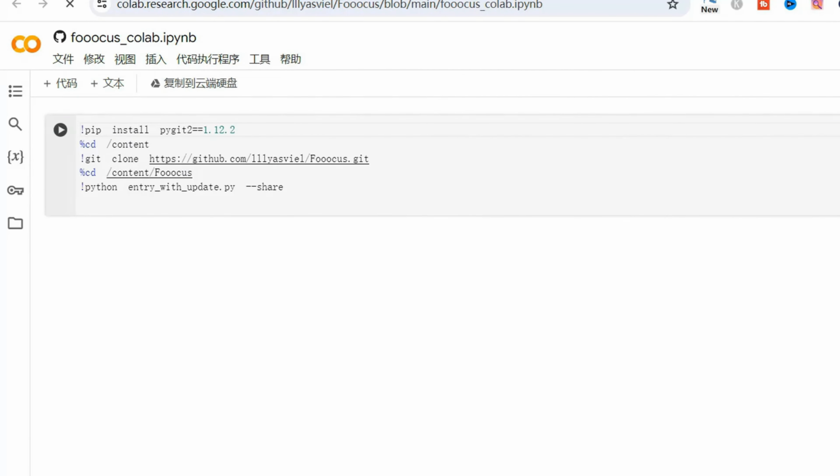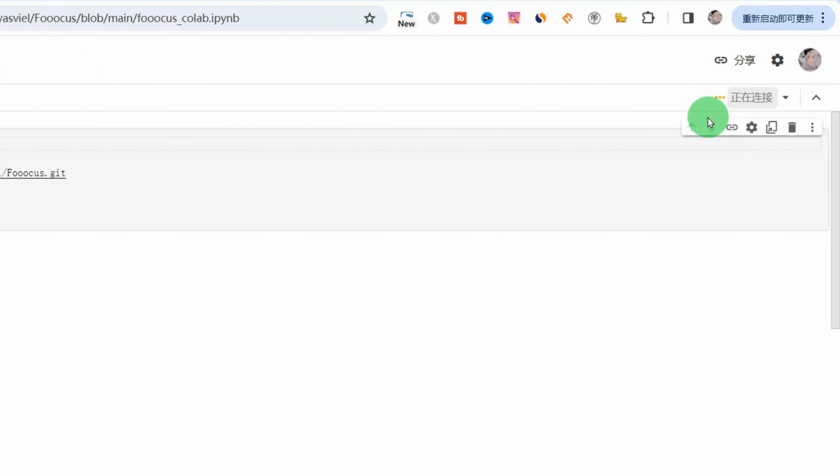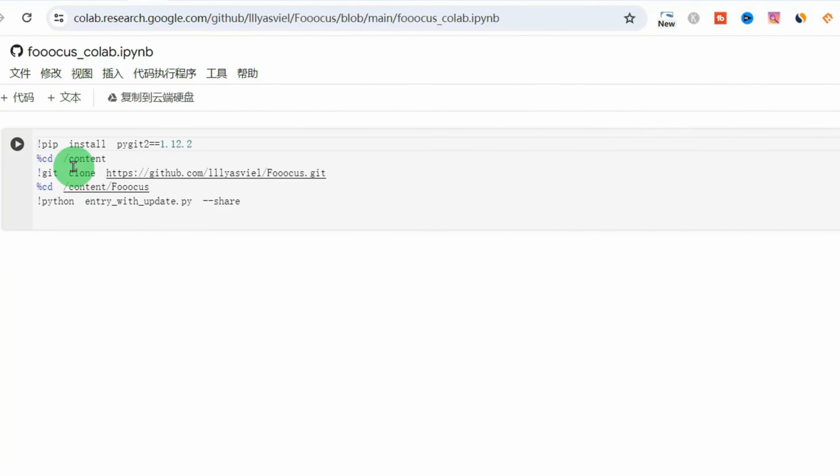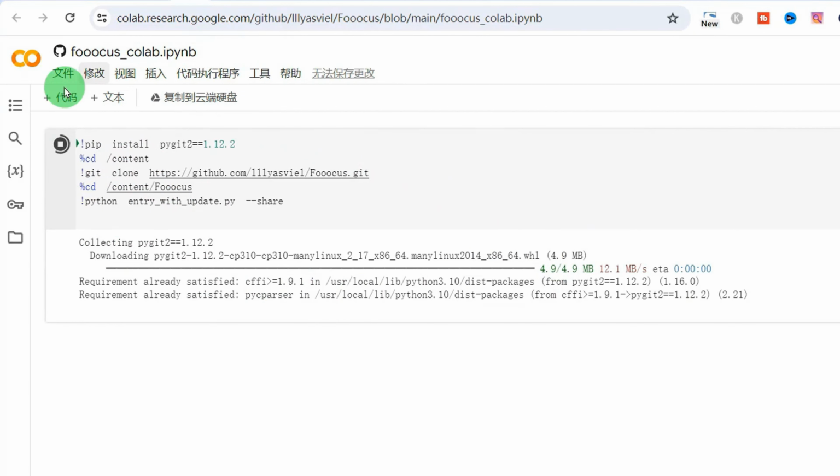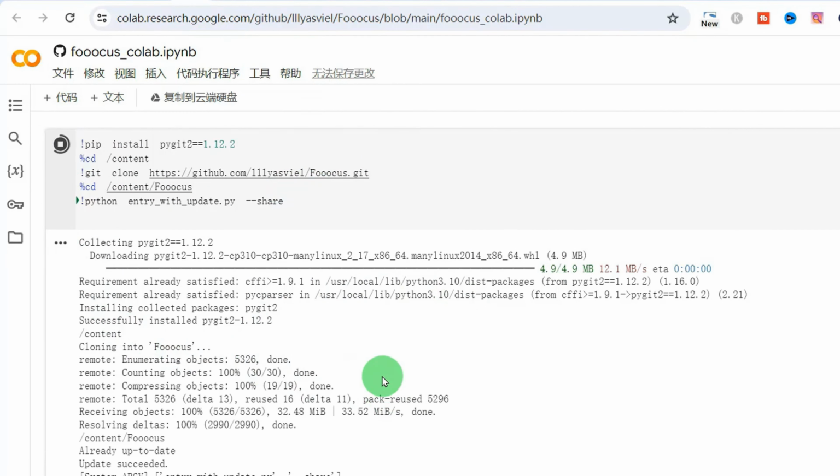After coming in, we just need to click to connect this program. You can see that it has been connected. Let's click this run button to run this program. Because this is running on a cloud server, it won't have any impact on your computer.